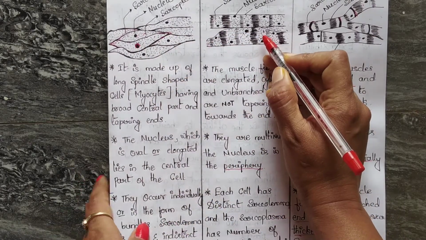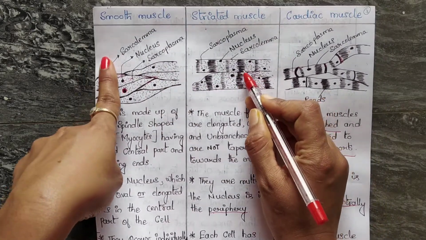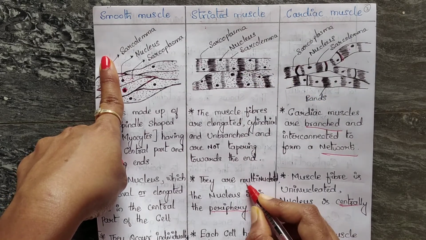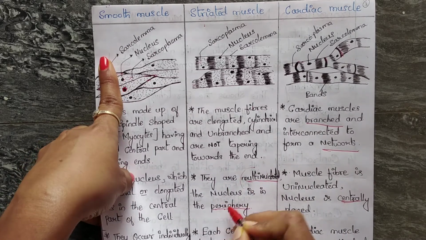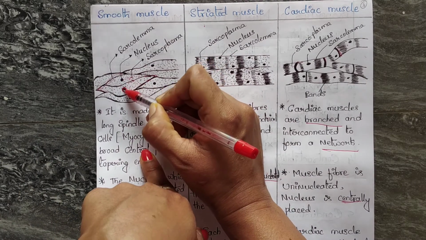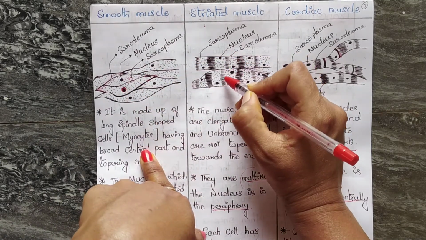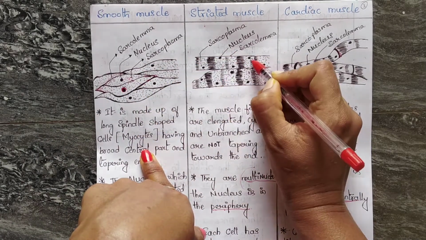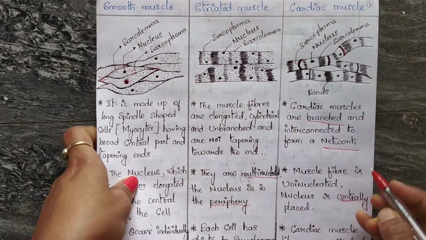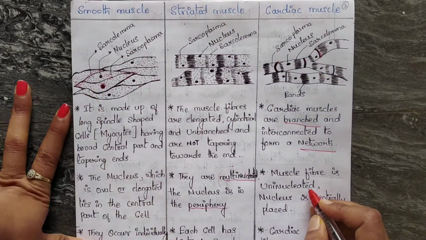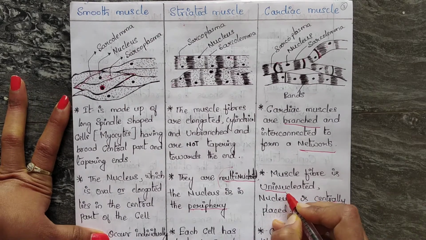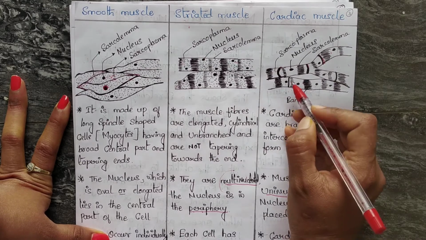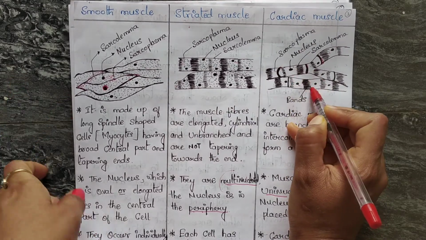As I told before, skeletal muscle is multinucleated, meaning it has many nuclei, located at the periphery. In smooth muscle it is in the center, but in skeletal muscle it is at the periphery. Cardiac muscle is uninucleated, a single nucleus, centrally placed.